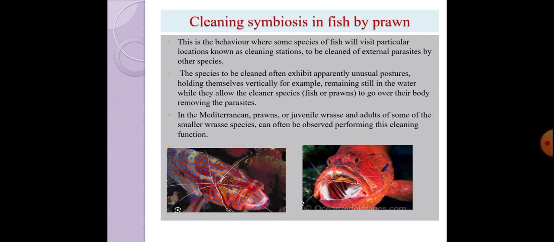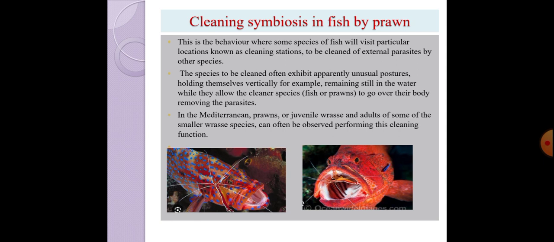This is another example, cleaning symbiosis in fish by prawns. Many carnivorous fishes have scraps of food attached to their teeth, and if that scrap is not cleaned, it will lead to decaying of the teeth. So it should be cleaned regularly. There are specialized cleaning stations in the ocean, especially on the coral reefs, and here the small prawns and small fishes perform the cleaning activity.